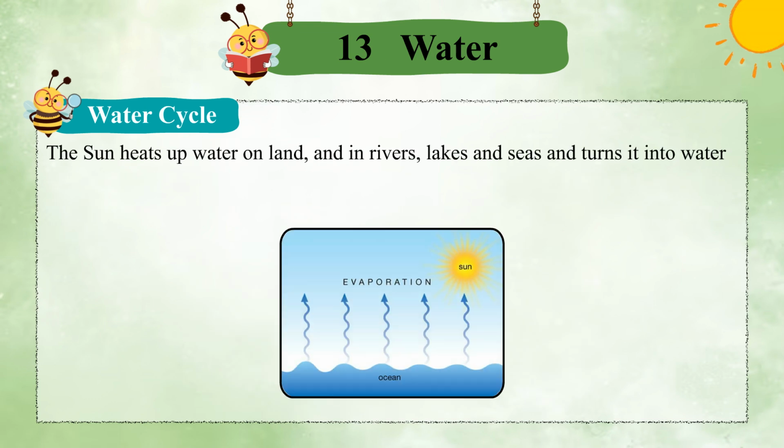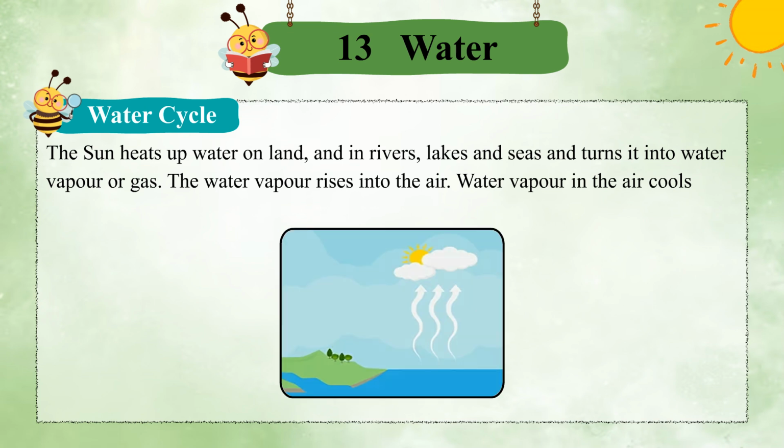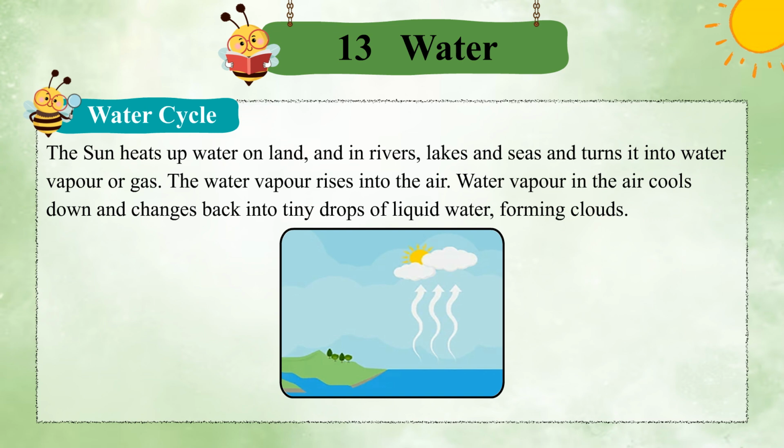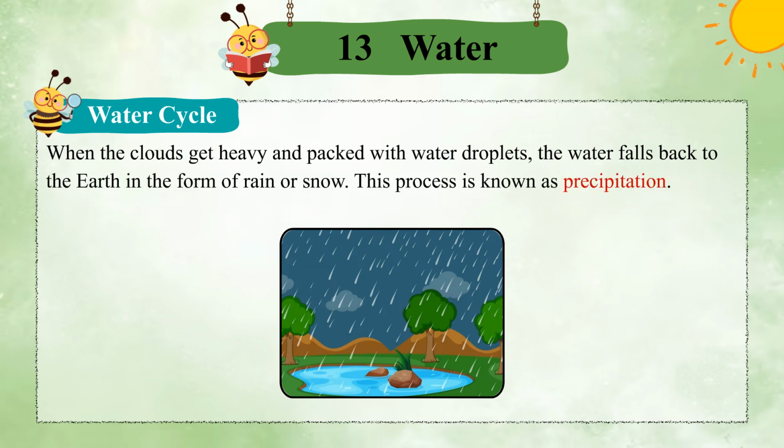The sun heats up water on land and in rivers, lakes and seas and turns it into water vapor or gas. The water vapor rises into the air. Water vapor in the air cools down and changes back into tiny drops of liquid water, forming clouds. When the clouds get heavy and packed with water droplets, the water falls back to the earth in the form of rain or snow. This process is known as precipitation.